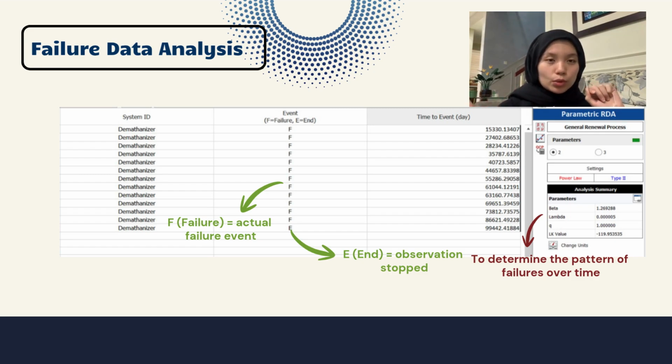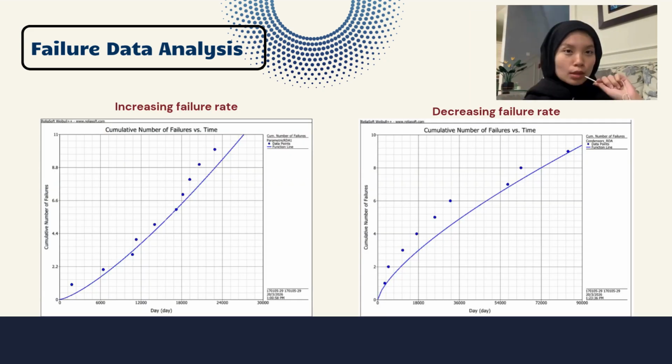Using this table, I was able to calculate the important parameters, and with this beta value, I managed to determine the failure pattern over time. This is the screenshot of the failure pattern over time. On the left side, the component experiences an increasing failure rate where the data increases exponentially with time. And on the right side, the component experiences a decreasing failure rate where the data becomes more constant over time.